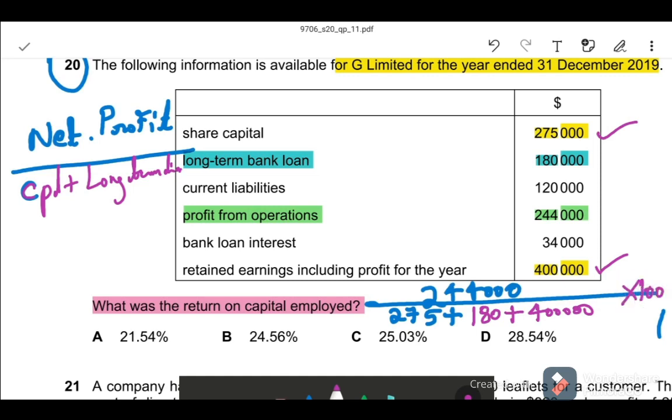What is the answer? Correct answer is 28,054.